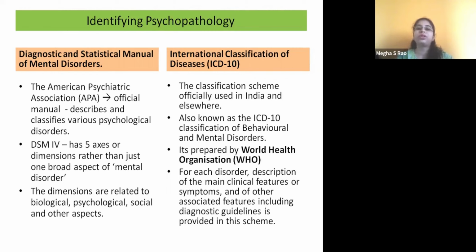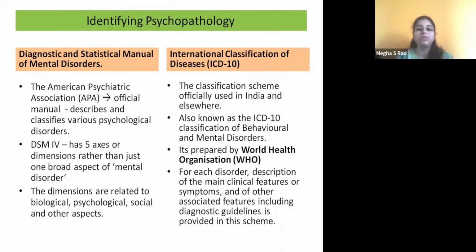Now, moving on to the next manual, which we refer to in India as well, called the International Classification of Diseases, which is ICD-10. So here the classification scheme is officially used in India and elsewhere. It is in its 10th edition, and it is the classification of behavioral mental diseases and not disorders, right?